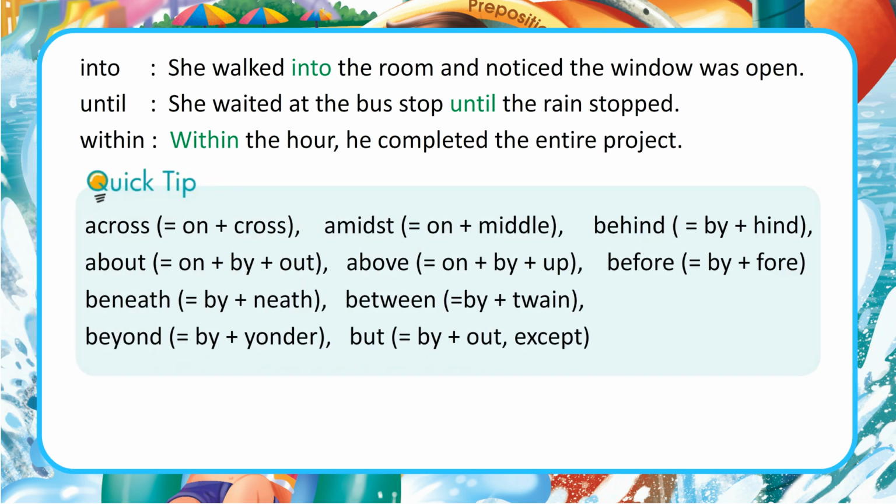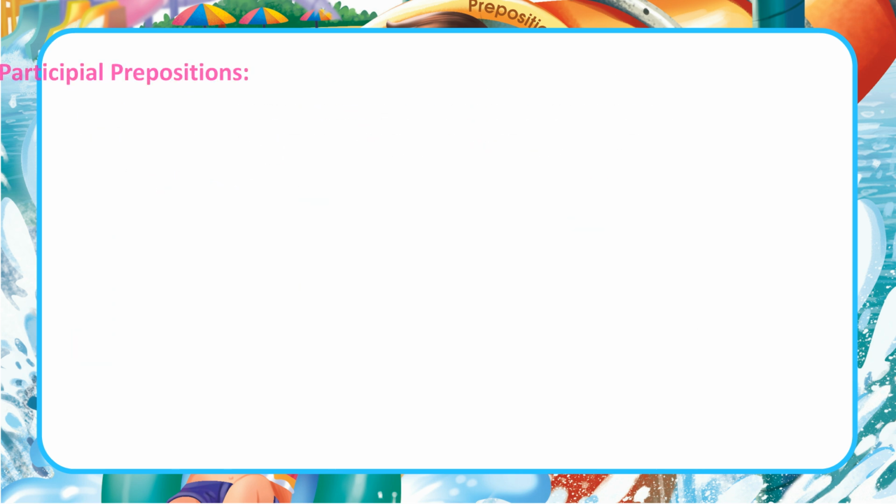Quick tip. Across equals on plus cross. Amidst equals on plus middle. Behind equals by plus hind. About equals on plus by plus out. Above equals on plus by plus up. Before equals by plus for. Beneath equals by plus neath. Between equals by plus twain. Beyond equals by plus yonder. But equals by plus out, except.